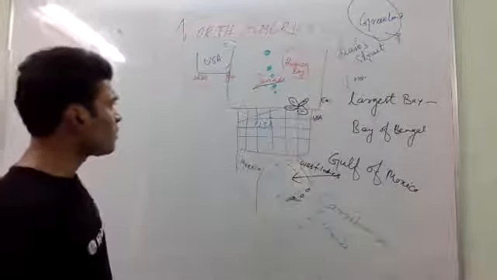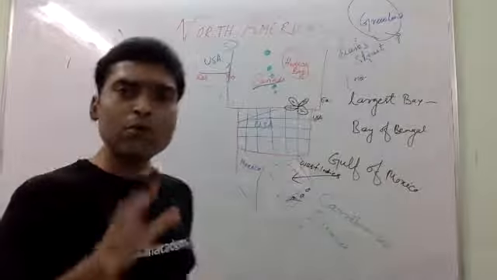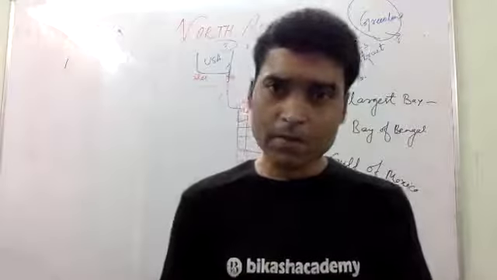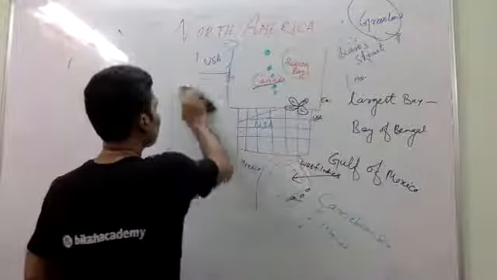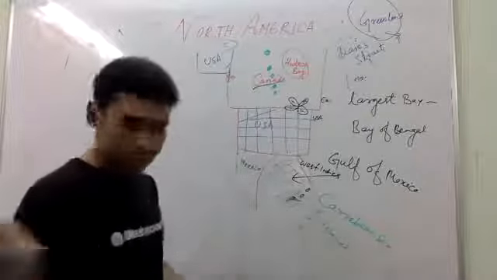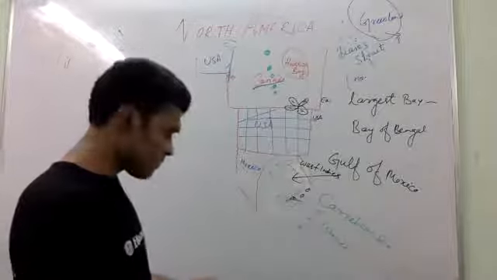Now we will focus on the mountain ranges of North America. Let's understand. I'll change the color right now.